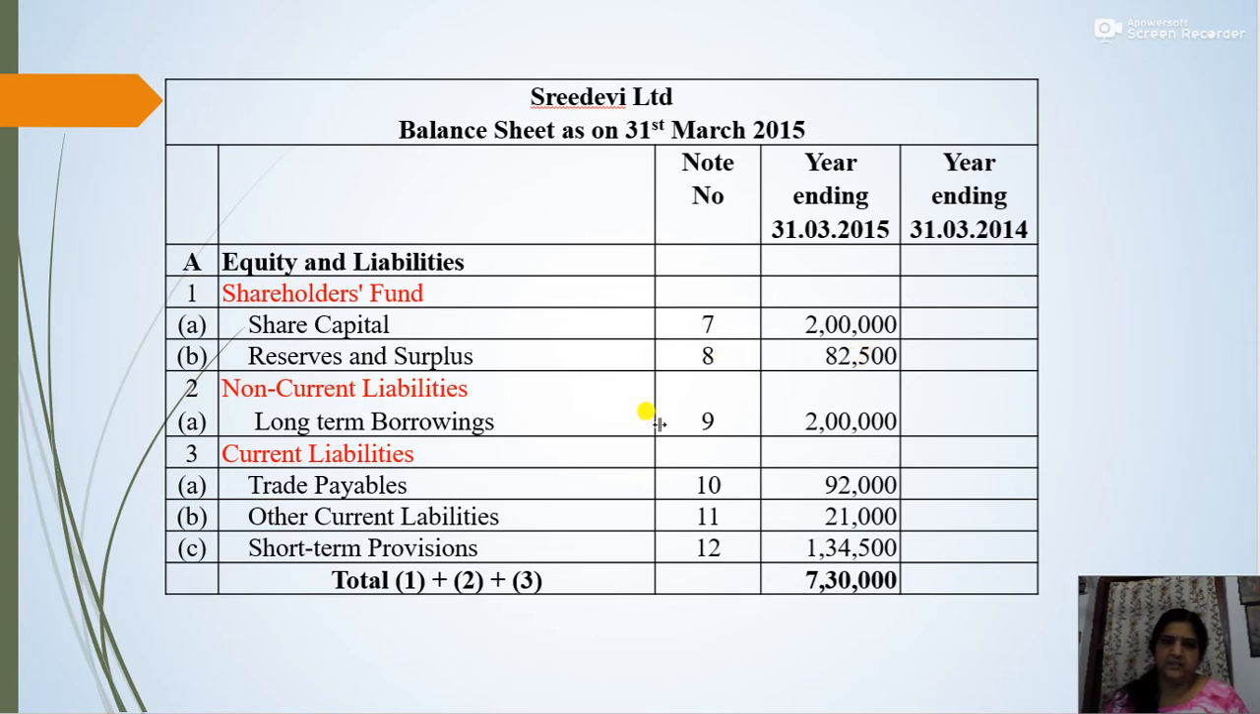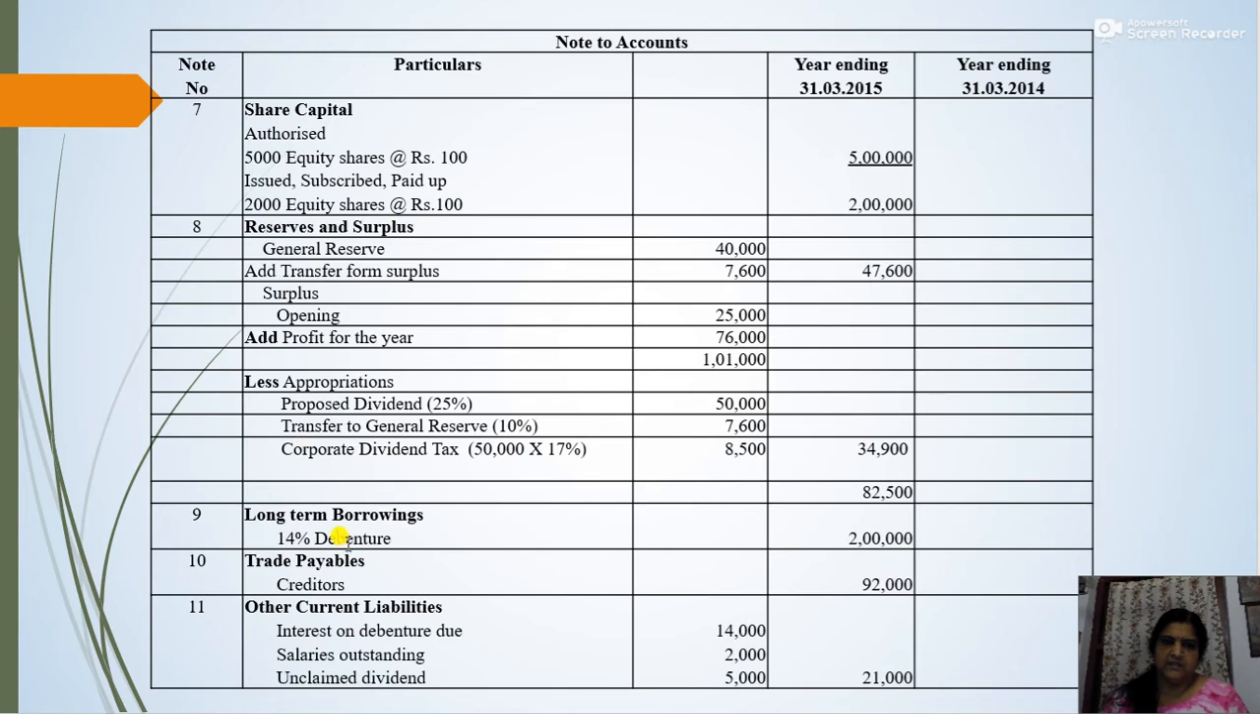Then non-current liability, that is long-term borrowings, note number 9. Nothing other than debenture. So 14% debenture 2 lakh. So long-term borrowings 2 lakhs. Then trade payables, there is only one item, that is creditors 92,000. Then comes other current liabilities, that is interest accrued due: interest on debenture due 14,000, salaries outstanding 2,000, then unclaimed dividend 5,000. So all these things are given in the question. So directly we are taking interest on debenture due 14,000, salaries outstanding 2,000 and unclaimed dividend 5,000. So the total will be 21,000.